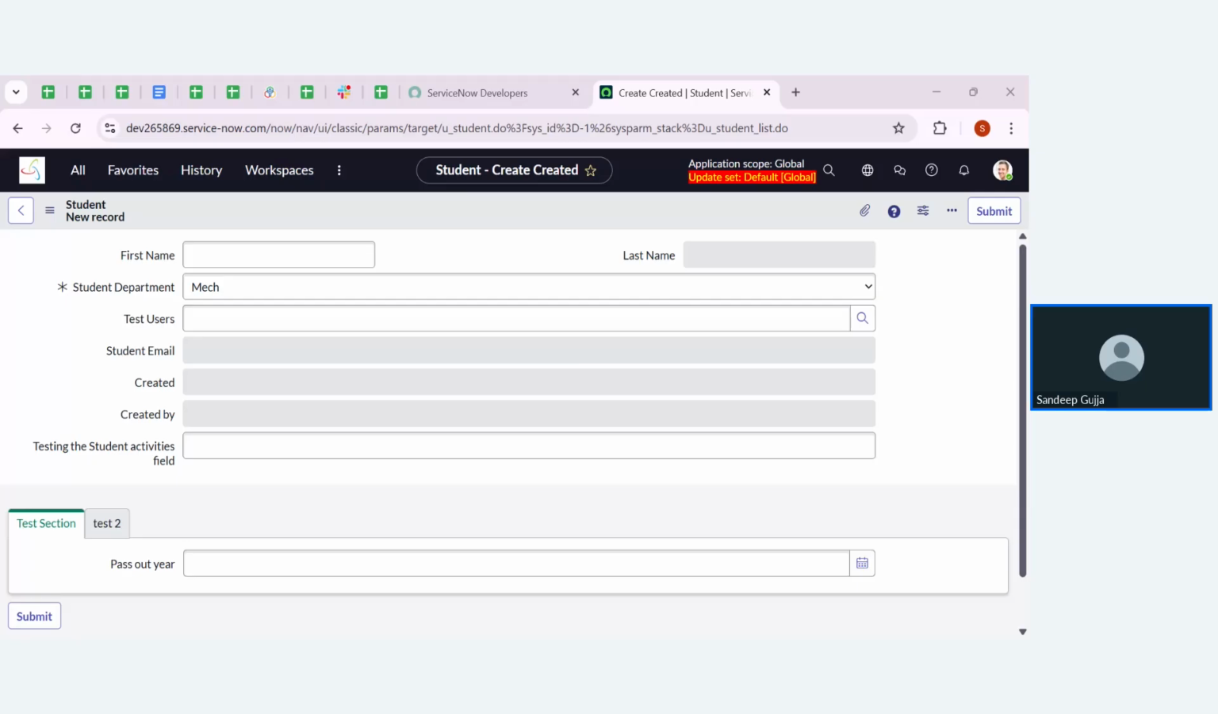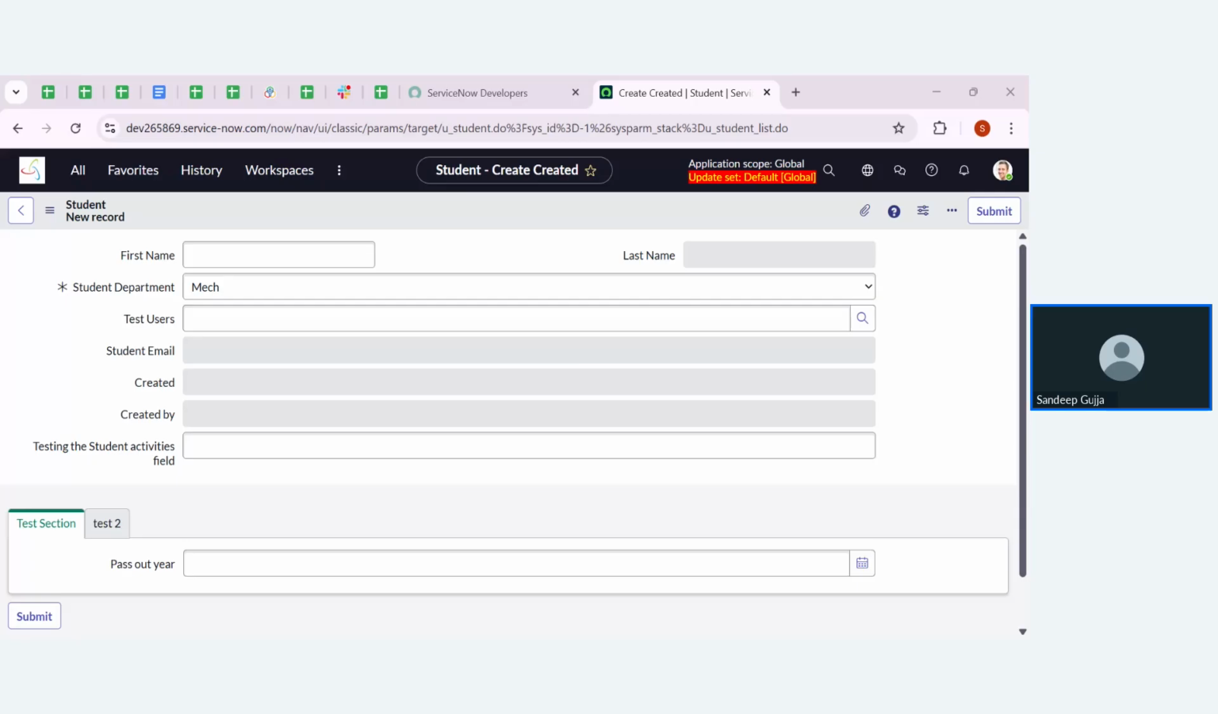Can you explain the difference between data policy and UA policy? Yeah. The first difference is that UA policy works on the client side, whereas data policy works on the server side. Coming to the UA policy, we can perform three different configurations: mandatory, read only, and hidden. Whereas in the data policy, we can perform only two: mandatory and read only.